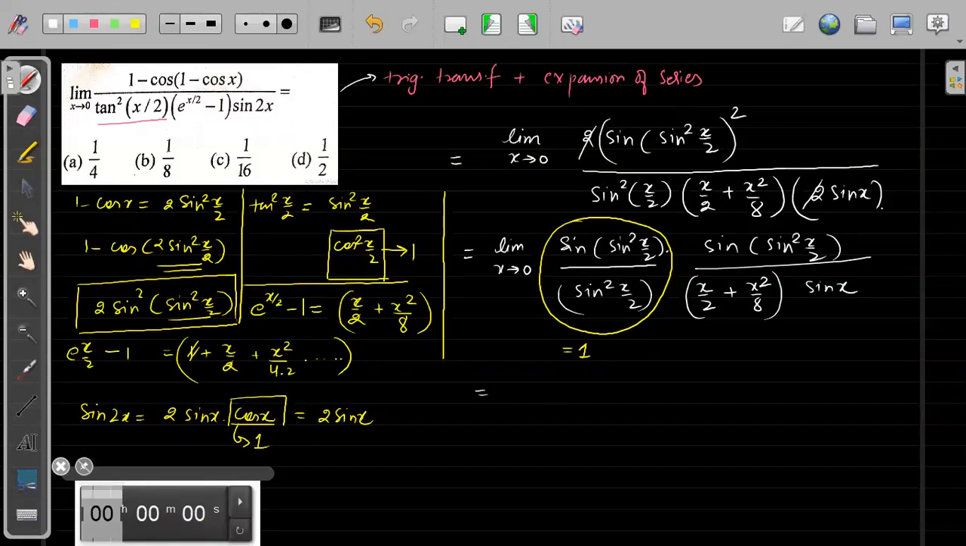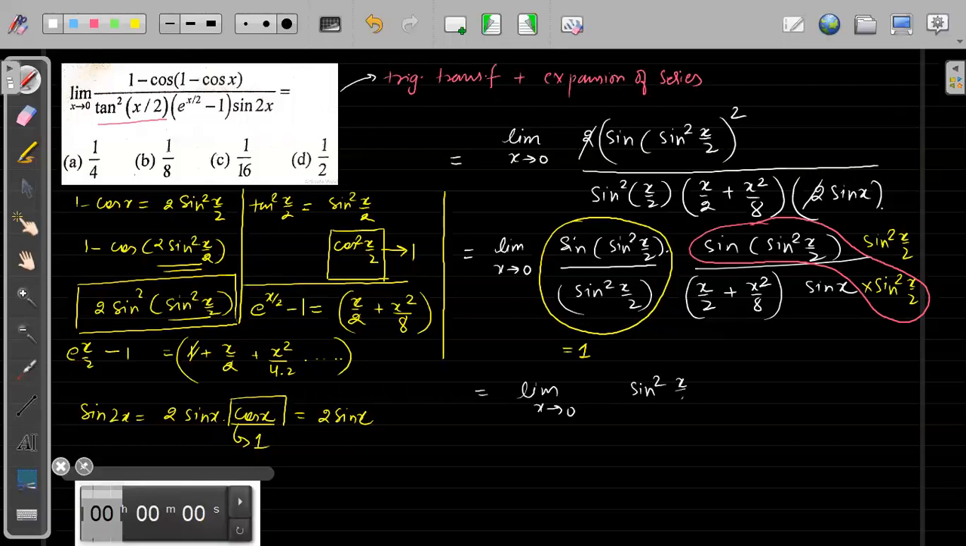So this is limit of x tending to 0, this sine of sine square x. So what I can do, I can multiply here sine square x by 2, and I can multiply here sine square x by 2. Right? If I multiply these two parts, now this thing will also become equal to 1, right? So now I will simply write whatever is left out. So this is sine square x by 2 divided by x by 2 plus x square by 8 into sine of x, right?